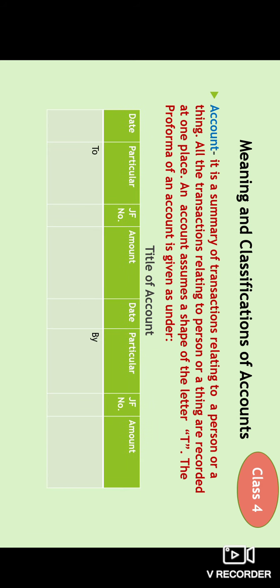You can see there are a total of 4 columns on each side. From the left side we start: date, particulars, JF number, amount, then a division, then again date, particulars, JF number, amount. The first 4 parts are the debit side, and the right side is the credit side. So this is how we prepare the account. In further classes we will be learning more about this.